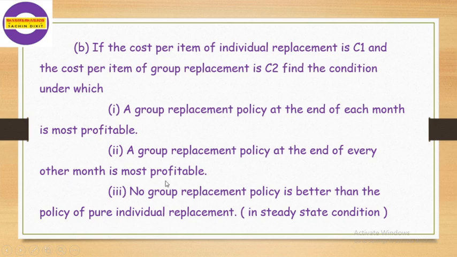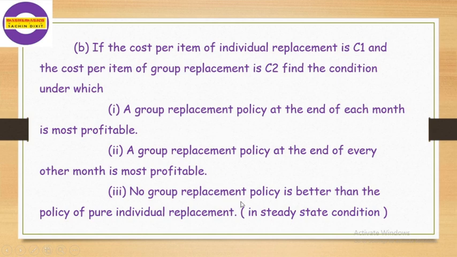Second, the group replacement policy at the end of every other month is most profitable, that means after the second month it is profitable. And third, no group replacement policy is better than the policy of pure individual replacement, that is in the steady state condition. We have to find out these three conditions.